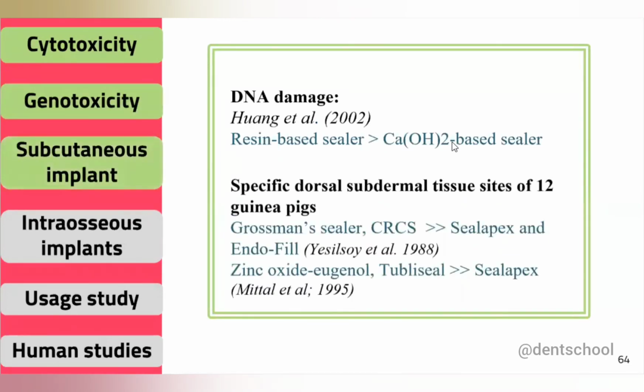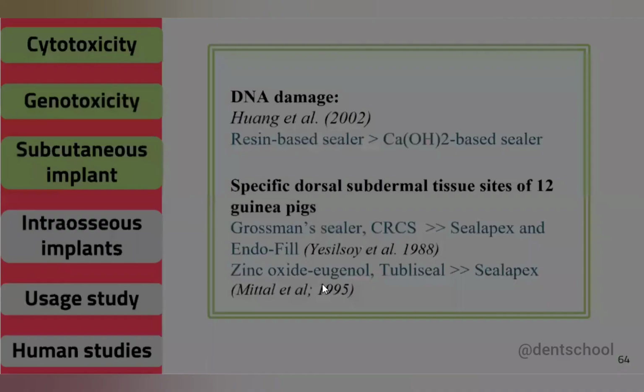Now the genotoxicity, if you see, the resin based sealer is more genotoxic than the calcium hydroxide based sealer. Then they did the subcutaneous implant also. In that also you can see that the Sealapex has better biocompatibility than zinc oxide eugenol sealer. So if you compare the zinc oxide based, calcium hydroxide based and resin based, Sealapex is more biocompatible than zinc oxide based. And there is a controversy between resin based and calcium hydroxide based. I mean, calcium hydroxide based are better because resin based can cause DNA damage also.